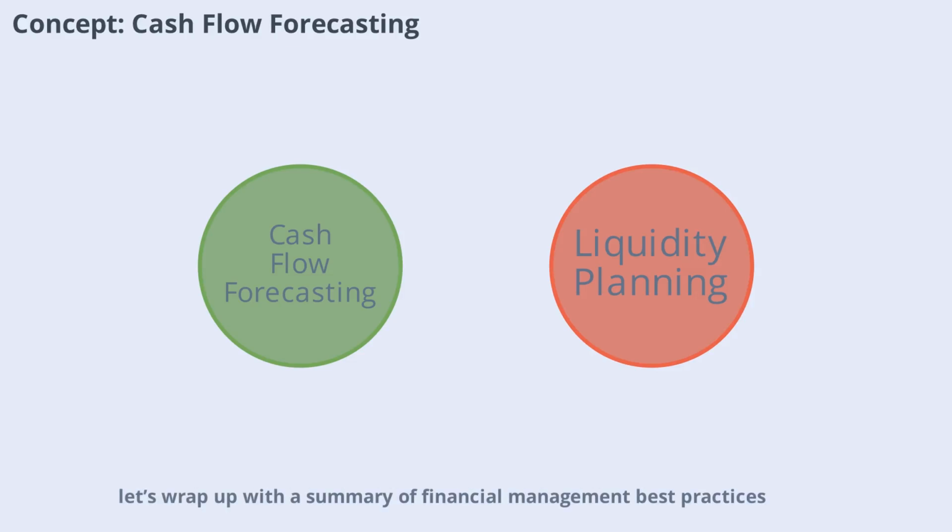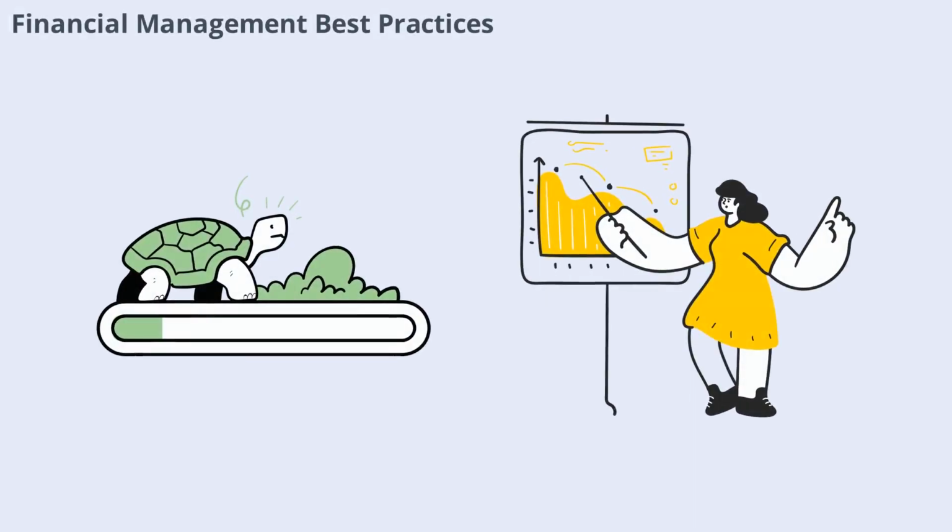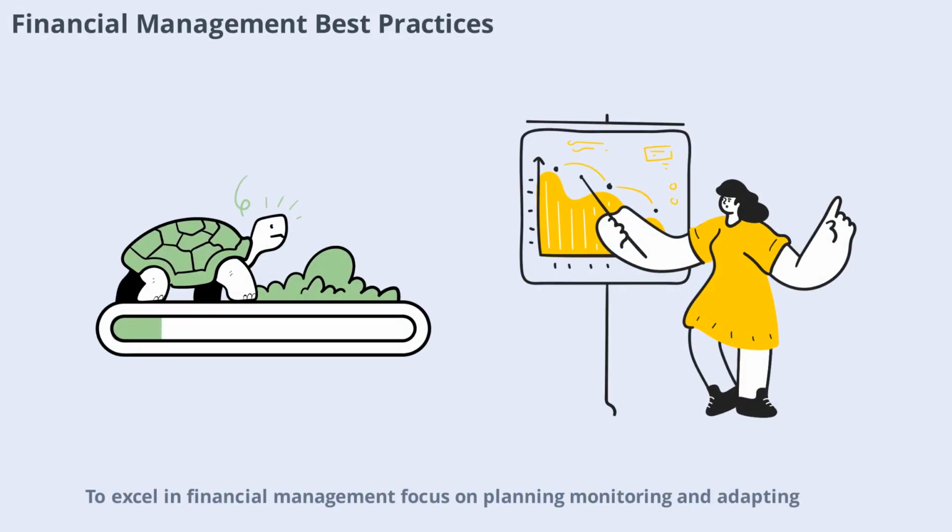Finally, let's wrap up with a summary of financial management best practices. To excel in financial management, focus on planning, monitoring, and adapting. Set clear goals, create detailed budgets, and regularly review your financial performance. Diversify investments, manage risks proactively, and maintain sufficient liquidity. Embrace technology and seek expert advice when needed. By following these best practices, you can achieve financial stability, support growth, and secure a prosperous future.